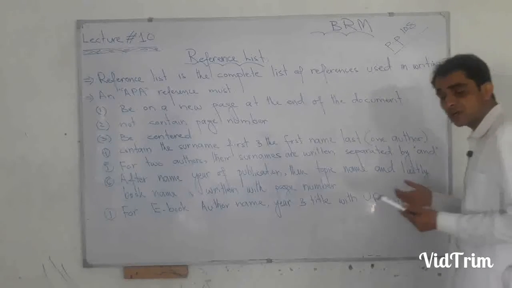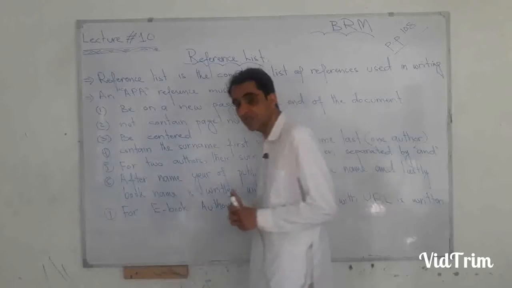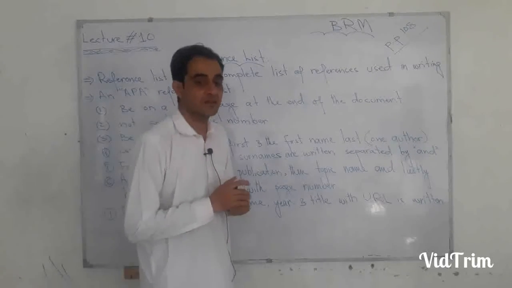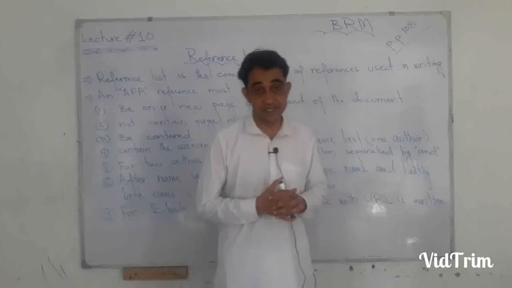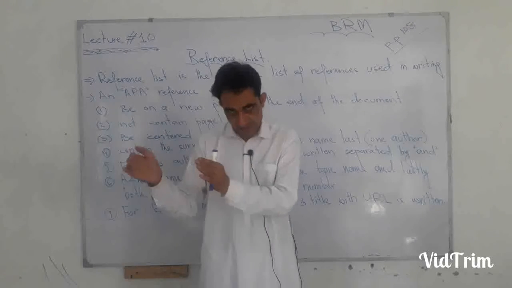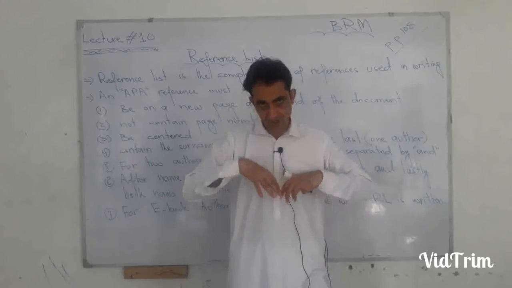Now, this was for conventional books, hard books. Sometimes we are also doing citation. Now, first I should explain citation to you. Whenever we are taking something from the book of another person, we are converting it into our own words.